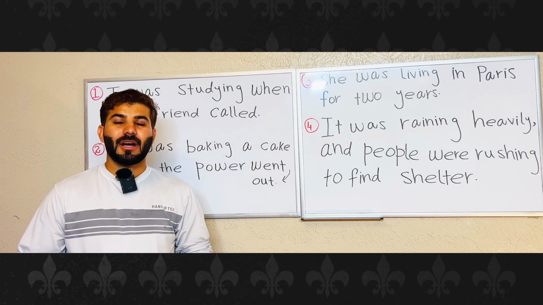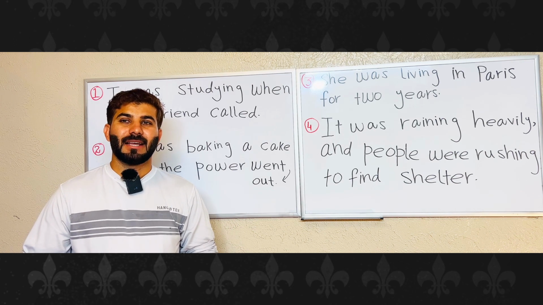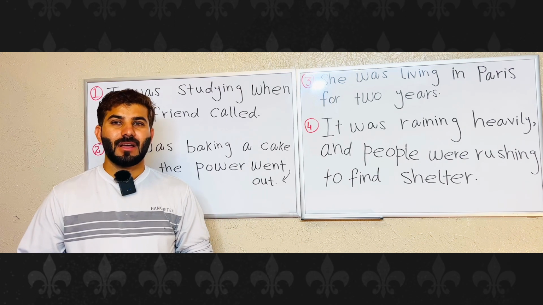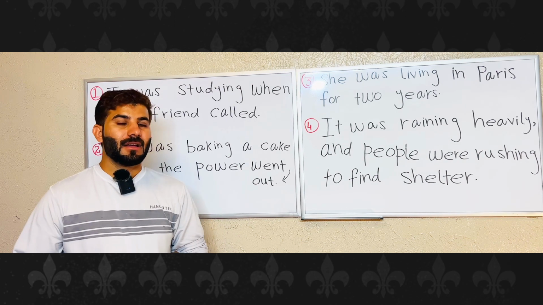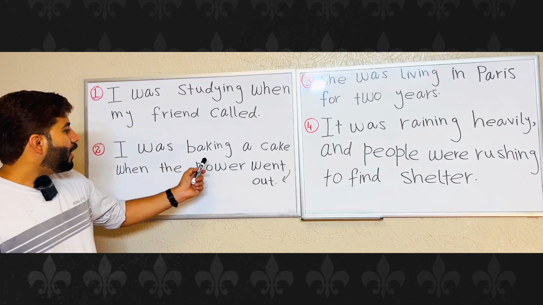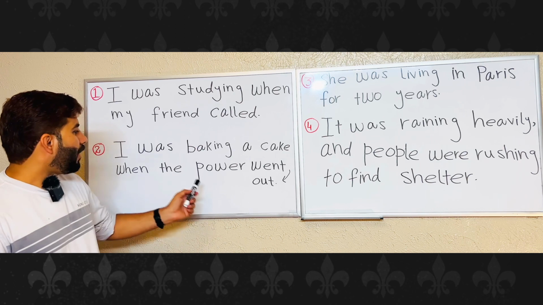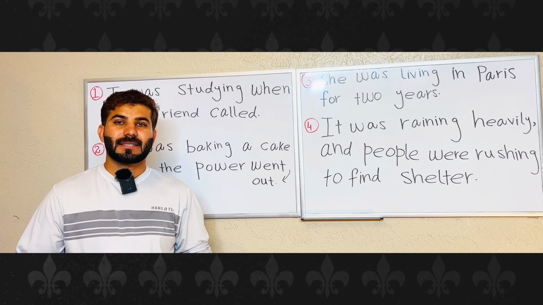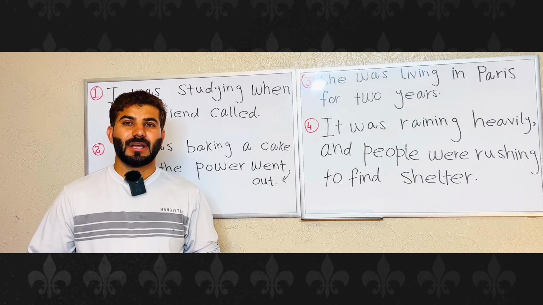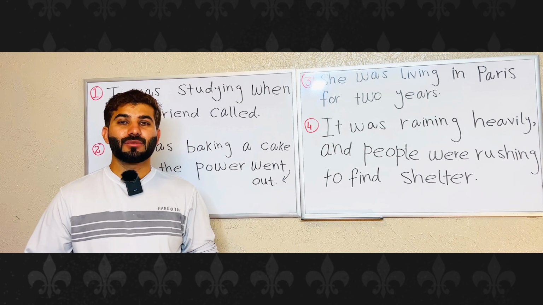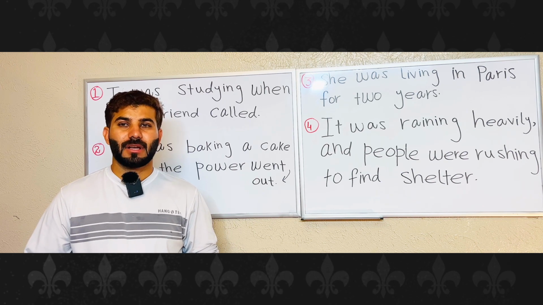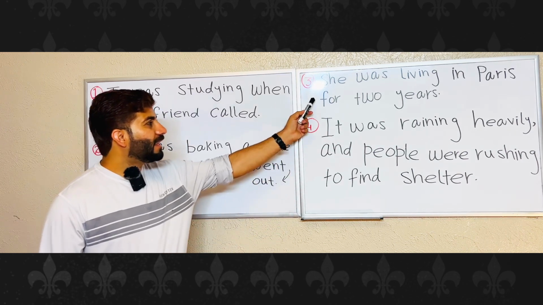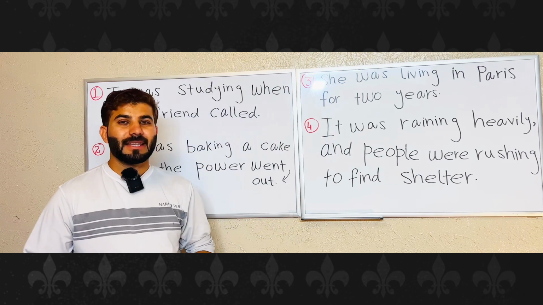Number two, talking about interrupted action. This tense can be used to describe an action that was in progress when another action interrupted it. For example, I was baking a cake when the power went out. Number three, expressing a temporary situation. The past continuous tense can be used to describe a temporary situation that was happening in the past. For example, she was living in Paris for 2 years.